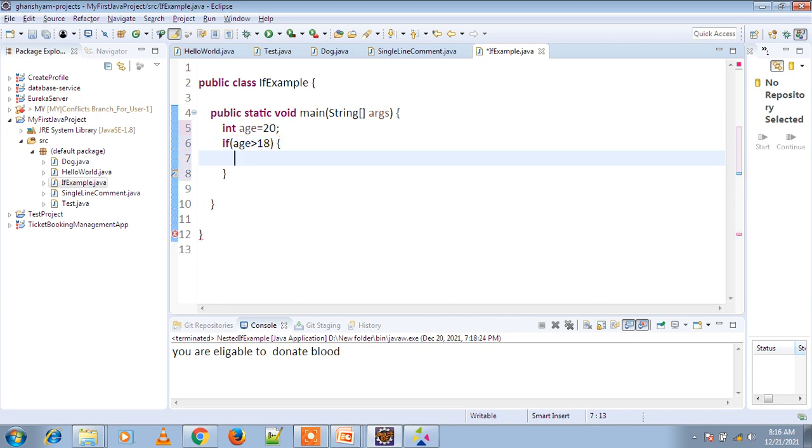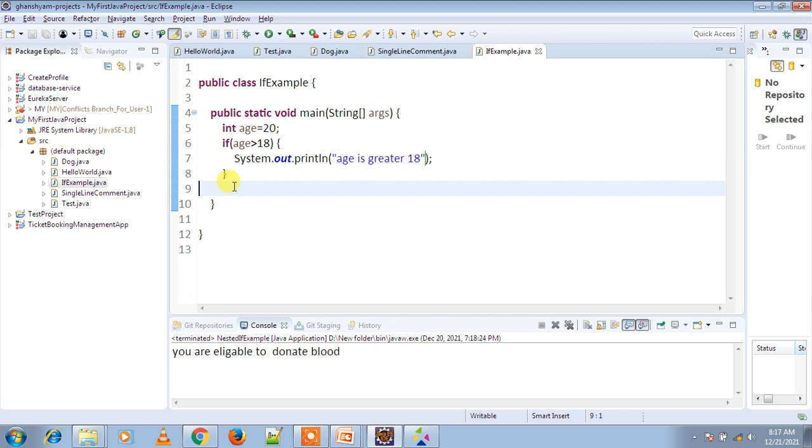then print this statement, or execute this block. What we are printing is age is greater than 18. And whatever code we have written after the if block, once the if block is complete, this code will be executed.